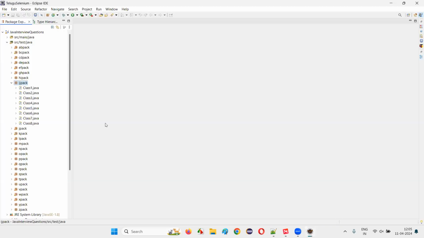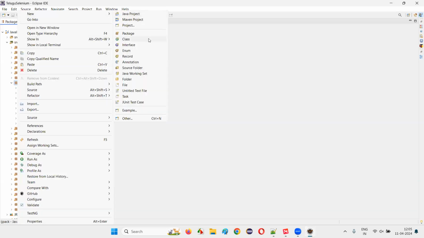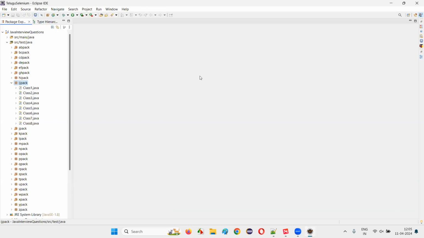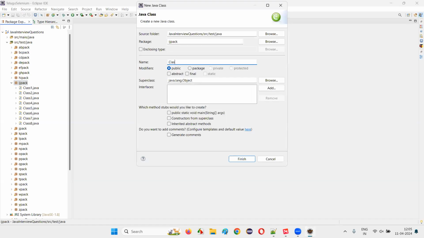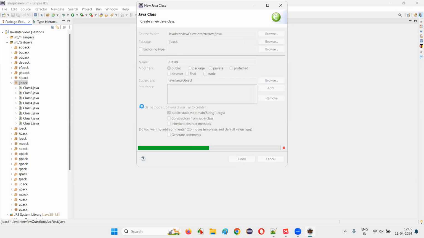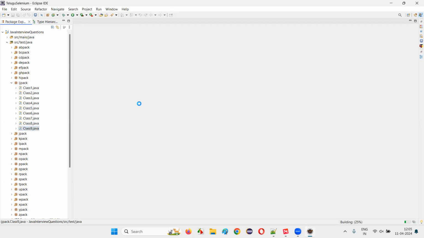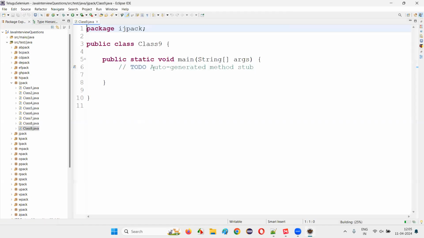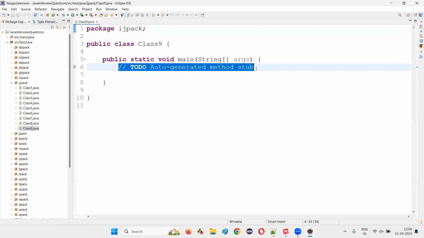Further, I'll switch to the Eclipse IDE and create a new class, some random name, guys. I'll just create a new class with a random name. I'll just name this as, let's say, class 9. Here, some random name class 9. And with main method, I'll click on finish. The moment I create that, inside the main method, I'm going to write a code.